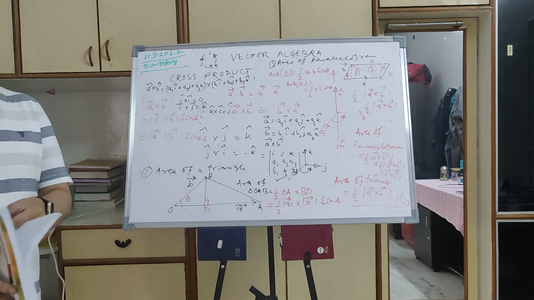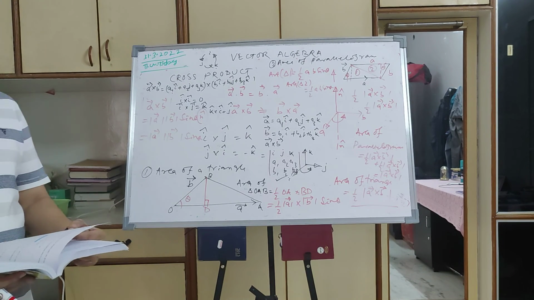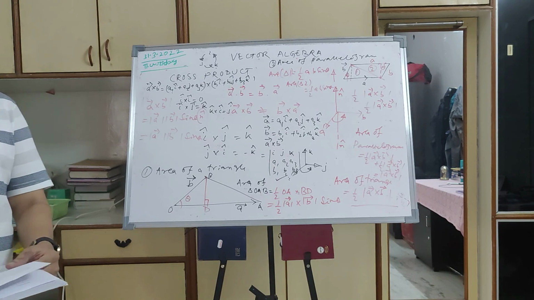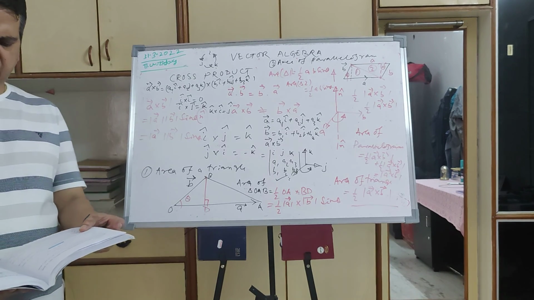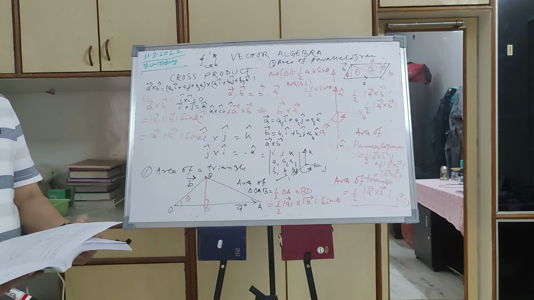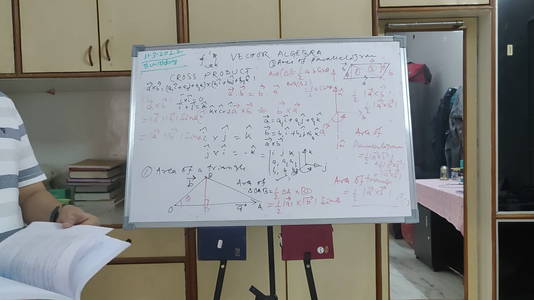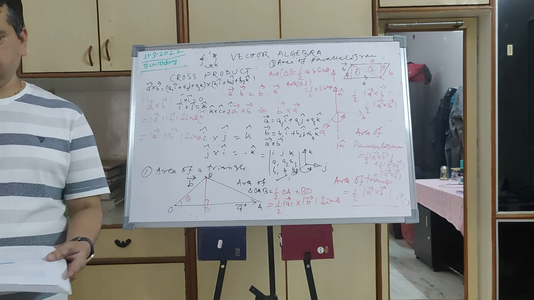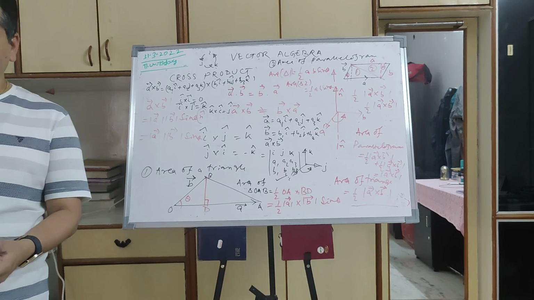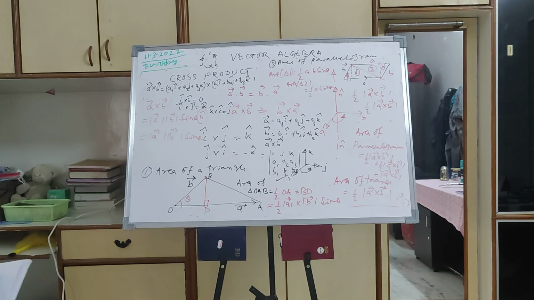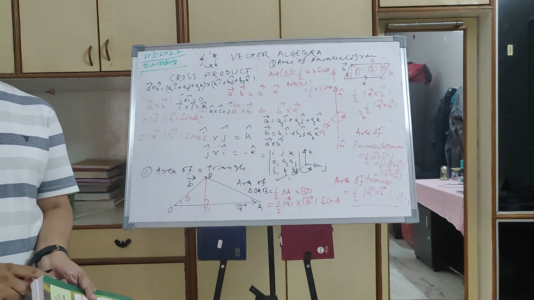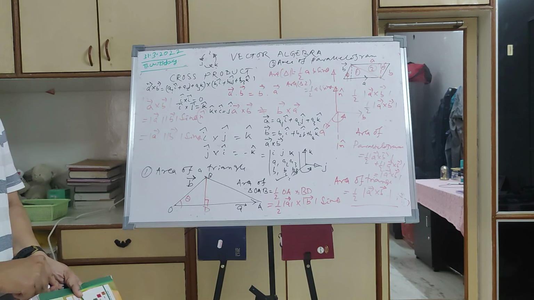So using this principle, you can solve a number of numericals. There are 12 numericals given here. You can solve all of them. The only way you can become perfect is by practice. You solve all the exercise problems, the 12 problems, and you will be perfect. Understood? So that's all about cross product.